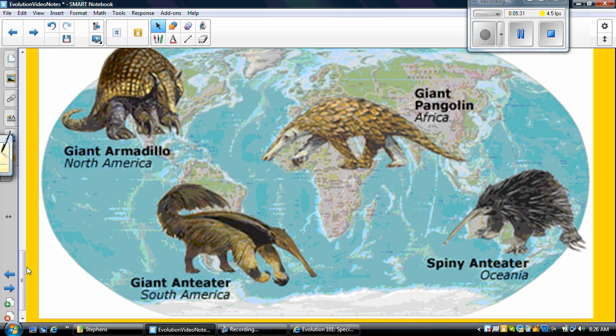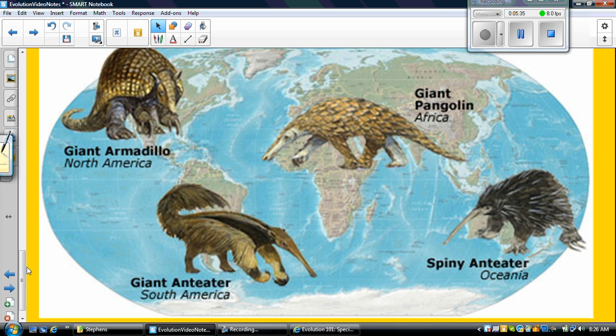If you look at the armadillo, remember in our geological time, or when we did that, we mentioned Pangaea. That's where all the land masses that we see today came together. They were together as one super landmass that we call Pangaea. Well, over time, the big Pangaea landmass started to separate. So what happened is you had one species of armadillos on that landmass. They started to, because the plates started to separate, they got separated from their original species.